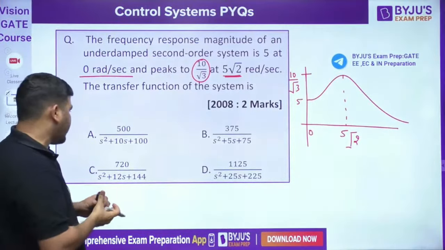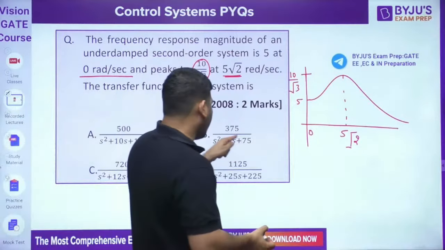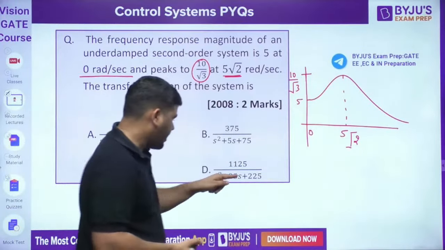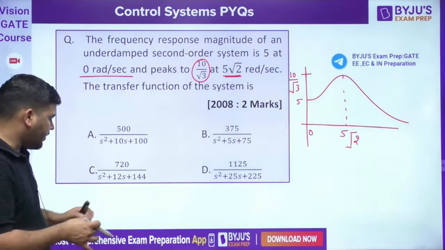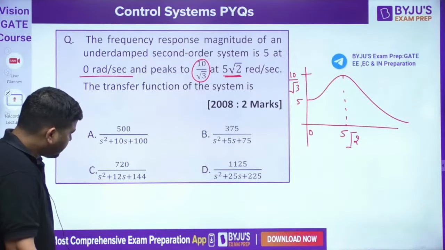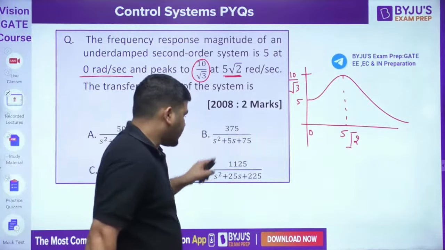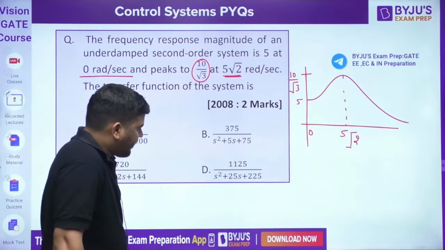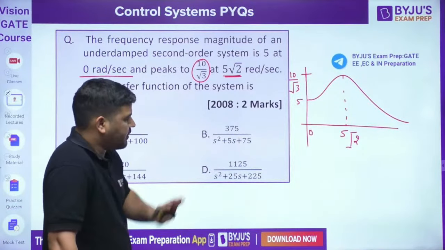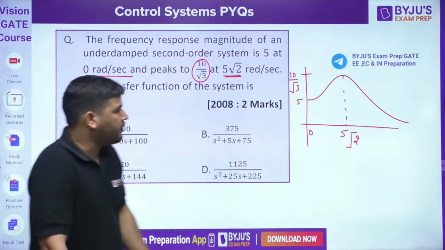Now, you can see that at omega equal to 0, this is also giving 5. This will also give you 5. At omega equal to 0, I think this is also giving you 5. Yes. Now, what about this? This is also giving you 5. At omega equal to 0, all the systems are giving you 5 value.